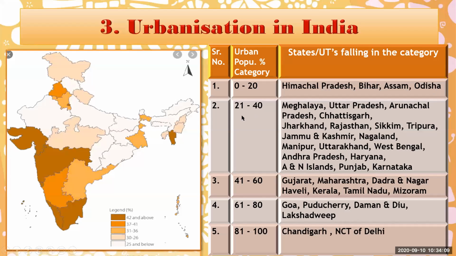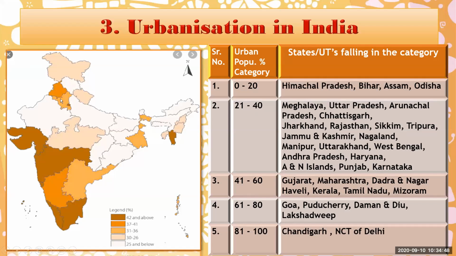Next is 21 to 40% people living in the urban area. These states are given here: Meghalaya, Uttar Pradesh, Arunachal Pradesh, Chhattisgarh, Jharkhand, Rajasthan, Sikkim, Tripura, Jammu and Kashmir, Nagaland, Manipur, Uttarakhand, West Bengal, Andhra Pradesh, Haryana, Andaman and Nicobar Islands, Punjab, Karnataka. Means this type of category, that is 21 to 40%.